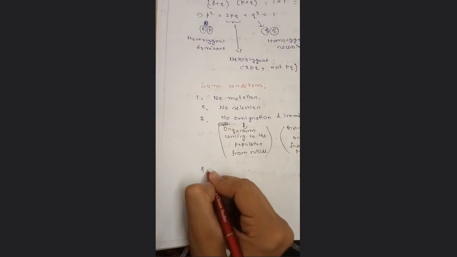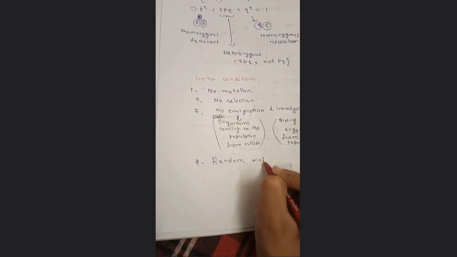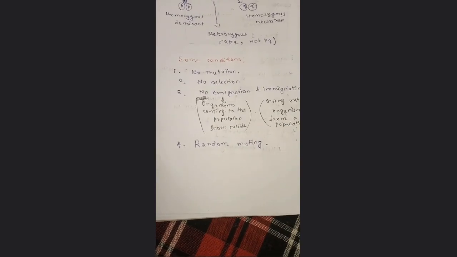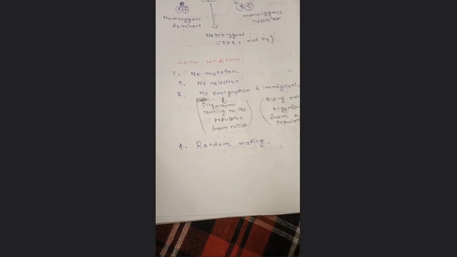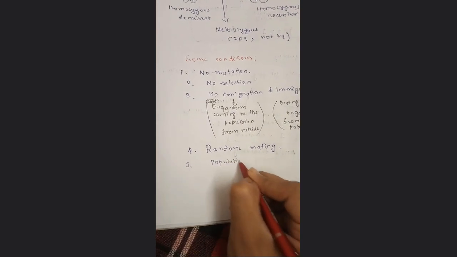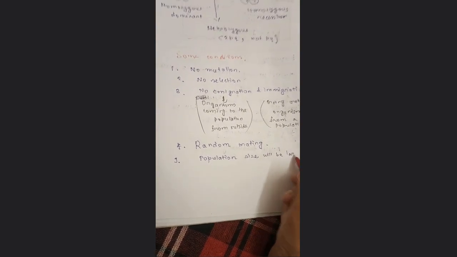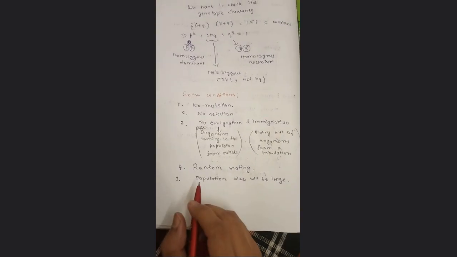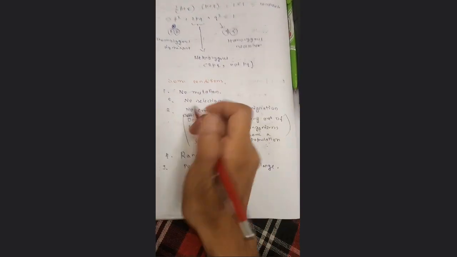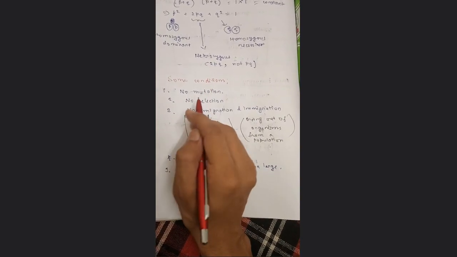Now the fourth thing that is very much needed is random mating. No assortative mating. Assortative mating means biased mating, but it should be random mating. The last point is the population size will be large. So what will be the significance of this? Because you can see that mutation is random, but we are saying that there should be no mutation for the population to be in Hardy-Weinberg equilibrium.